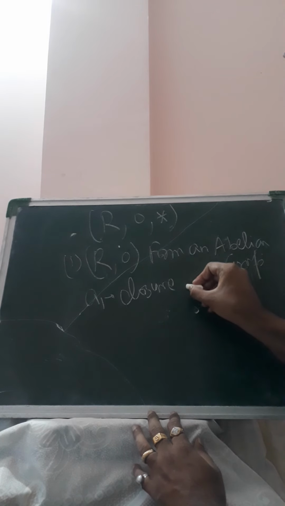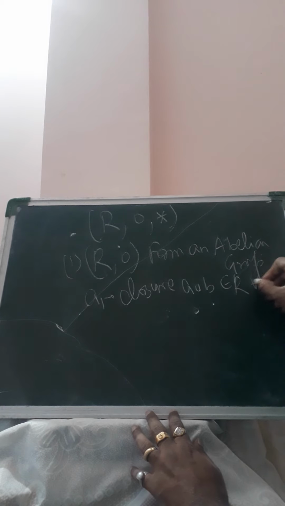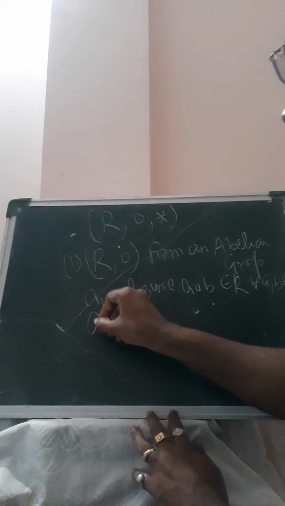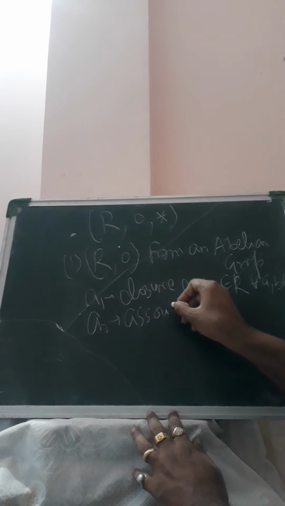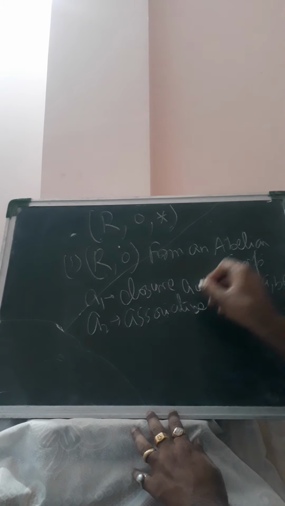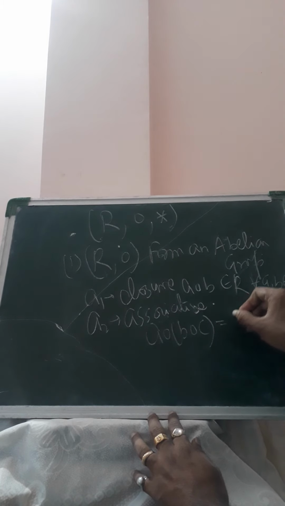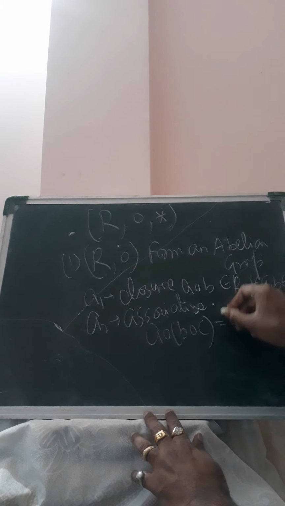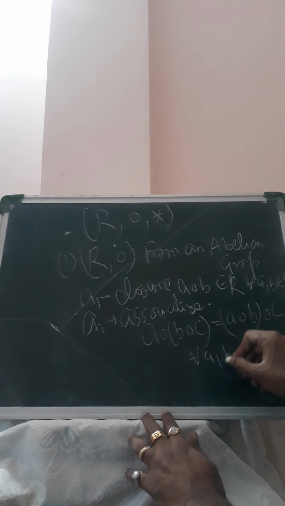Closure property means a ∘ b should belong to R for all a, b belonging to R. Second, associative property. What is associative property? (a ∘ b) ∘ c equals a ∘ (b ∘ c) for all a, b, c belonging to R.